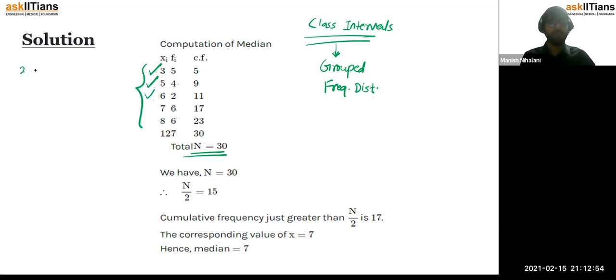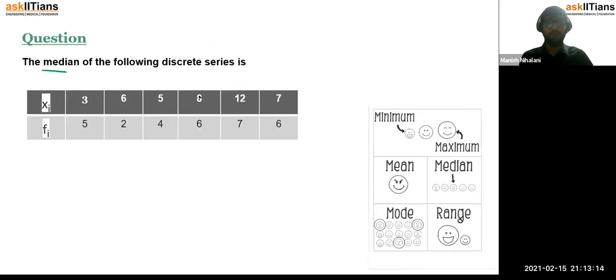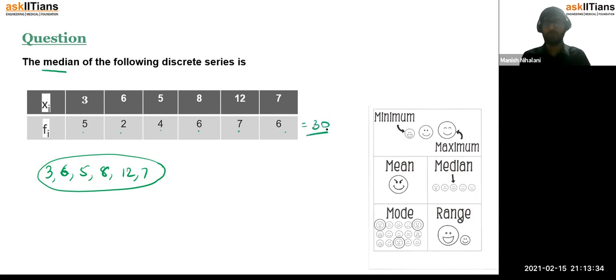So the order is 3, 5, 6, 7, 8. This doesn't affect us. But we have to be very careful that we will not say that there are only 5 observations. 12 is also there: 3, 6, 5, 8, 12, 7. We will not say there are only 6 observations, but there are in total 5 plus 2 plus 4 plus 6 plus 7 plus 6, total 30 observations.